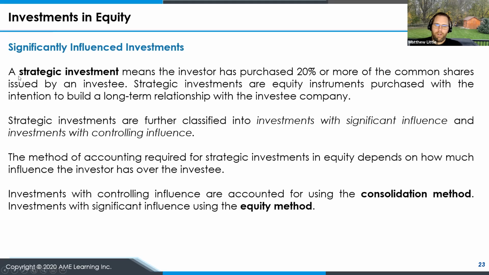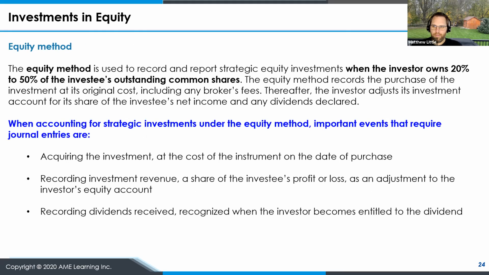Okay, so moving on to strategic investments, which is where we purchase 20% or more of common shares. So the plan is to build a long-term relationship with that company. And typically we divide those strategic investments into investments with significant influence and investments with controlling influence, as we mentioned earlier. Under controlling influence, it's consolidation, and significant influence is equity method. So let's first of all talk about equity method.